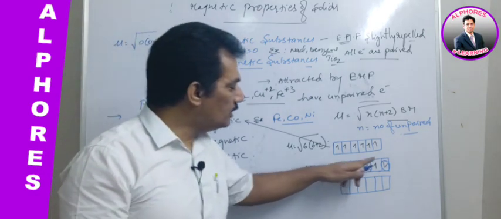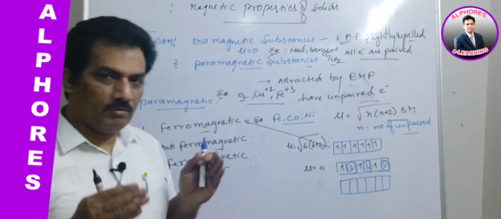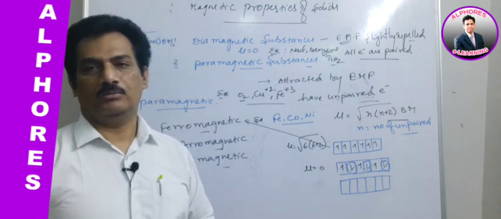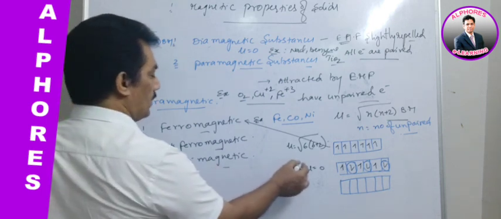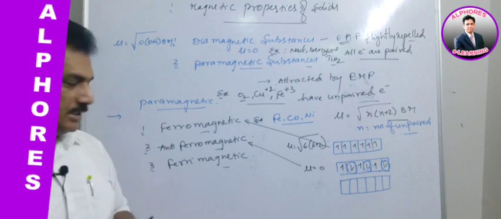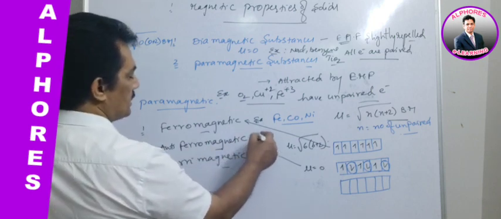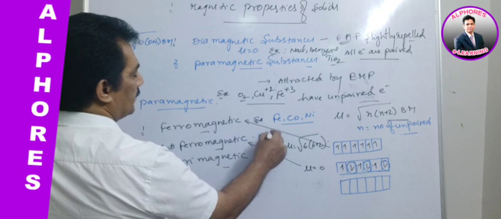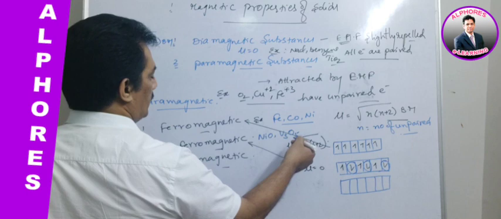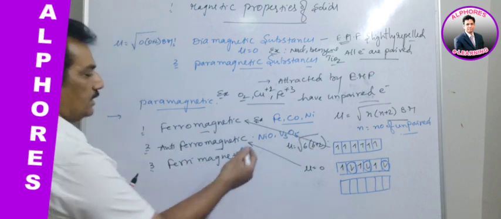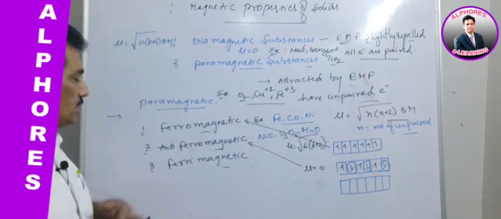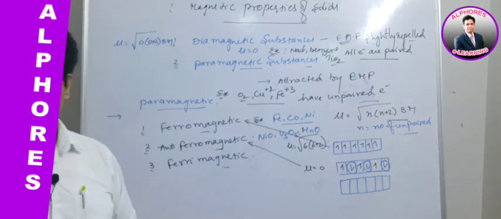Because of this opposite alignment, the net dipole moment practically becomes 0. Such materials are known as antiferromagnetic substances. The best examples are nickel oxide, vanadium oxide, and MnO, manganese monoxide.